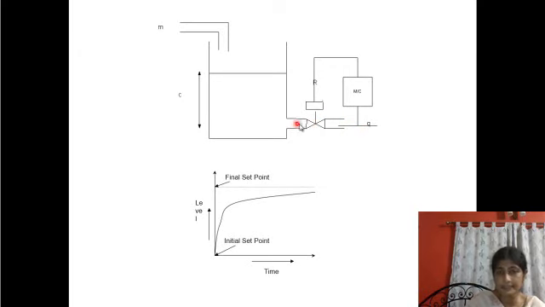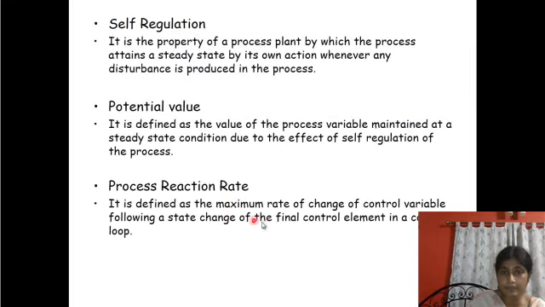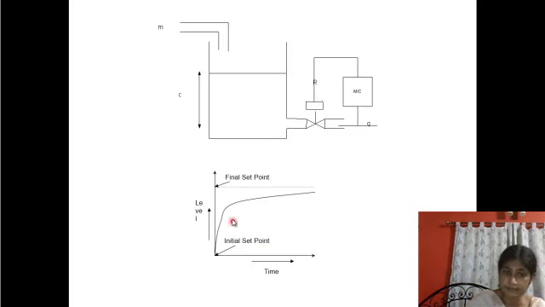If the path increases, that means if the gap or opening increases, then the flow rate will increase, or if the path gets restricted, then the flow rate will decrease. So depending on the change of the state of the final control element, whenever the set value changes, the level will accordingly change.